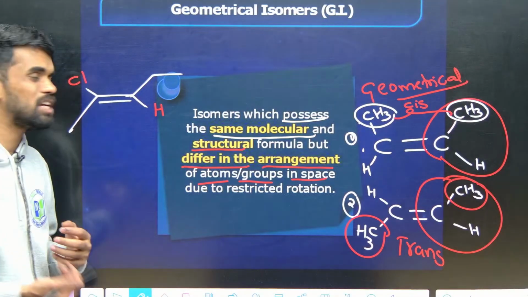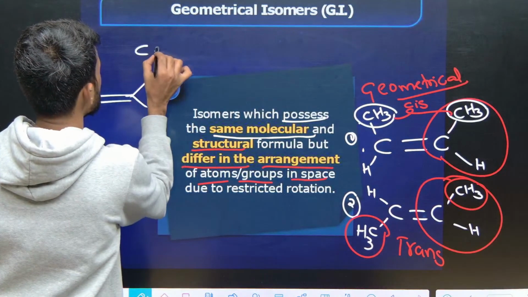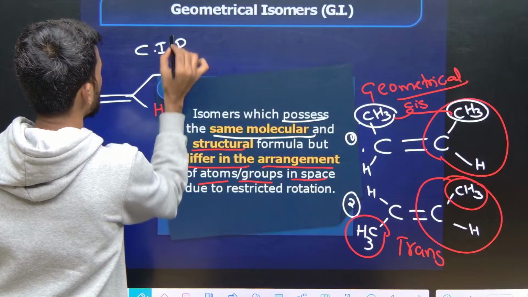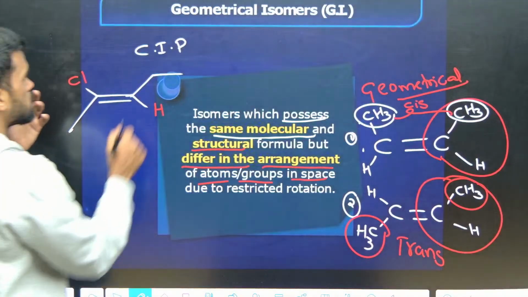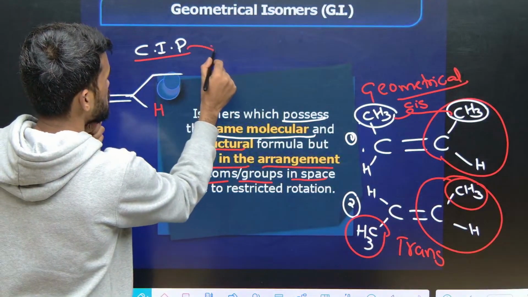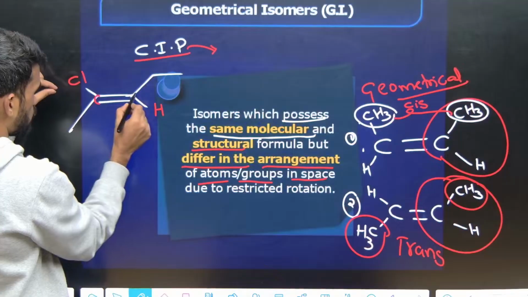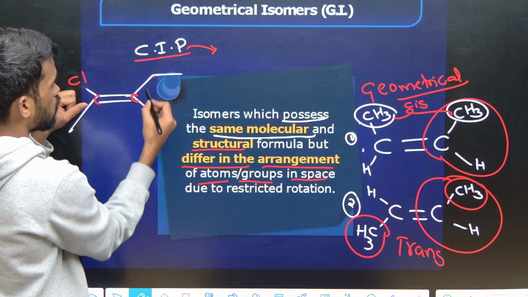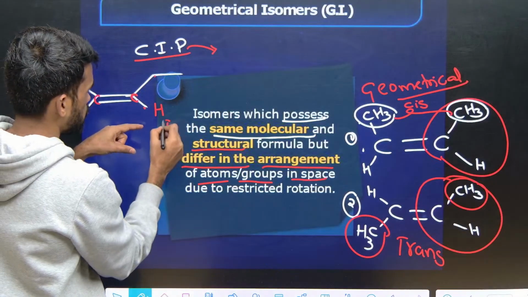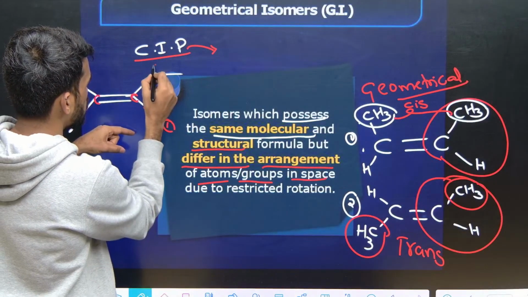So now here you need to follow some basic rules called CIP rules to indicate its geometrical isomerism. See how we use these CIP rules. On these double bonded carbons, the attached groups are there, so you need to follow their atomic number. This is atomic number 1, and here carbon is atomic number 6.